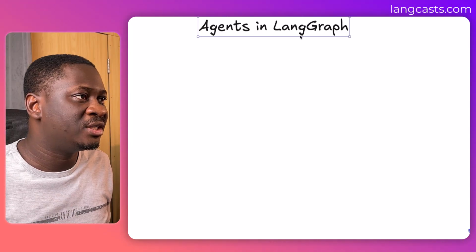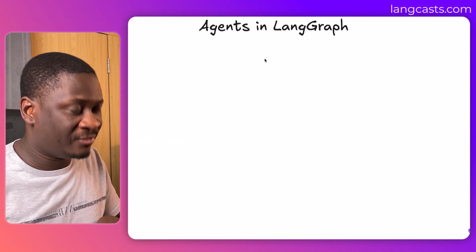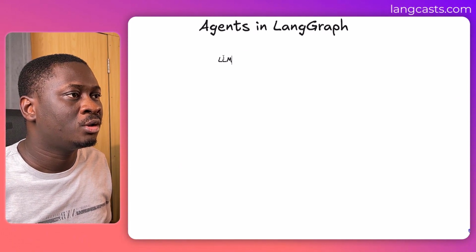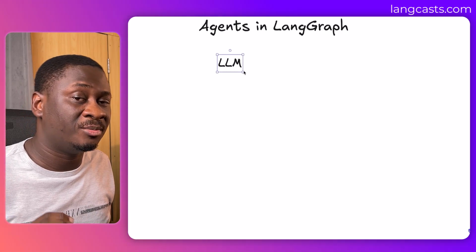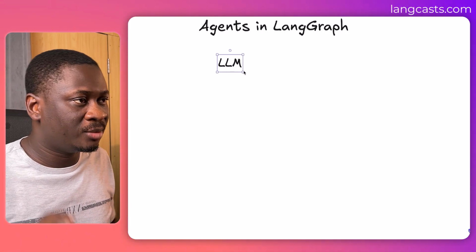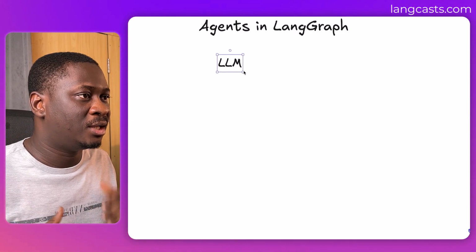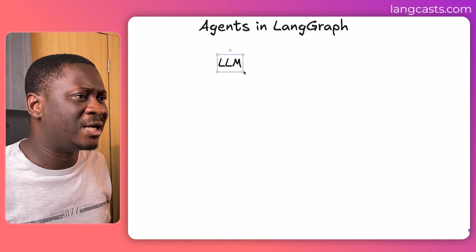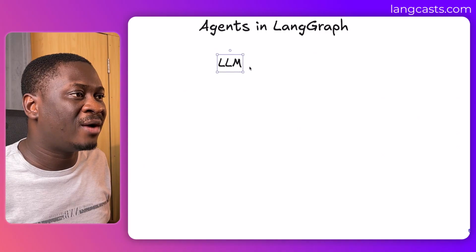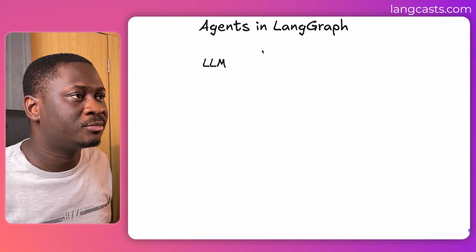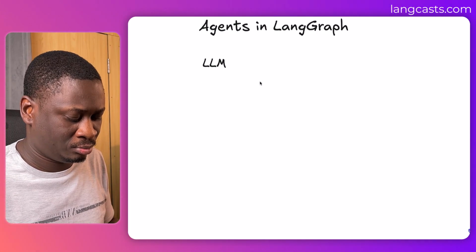Now, in LangGraph, agents basically consist of three parts. We have the LLM. The LLM is responsible for the thought process. The LLM is the brain of the agent. It's the one that reasons through tasks. It takes its tasks, breaks them down, and reasons through them, most of the time, through a thought, action, and observation sequence, which we're going to talk about later. Then next we have tools.